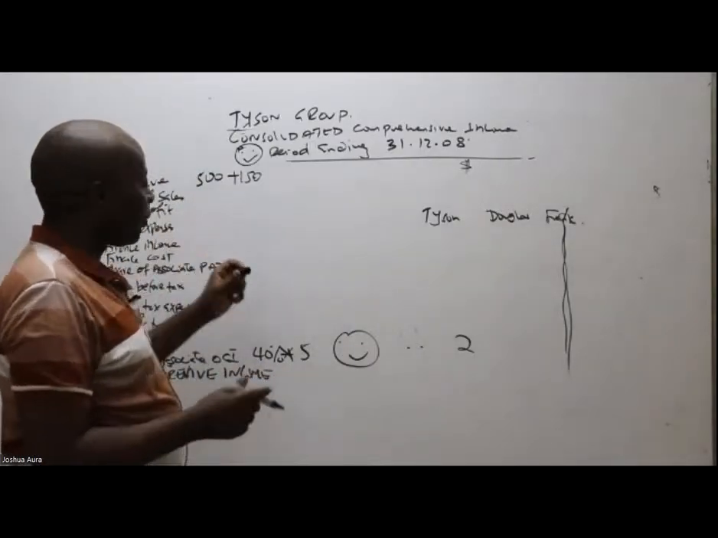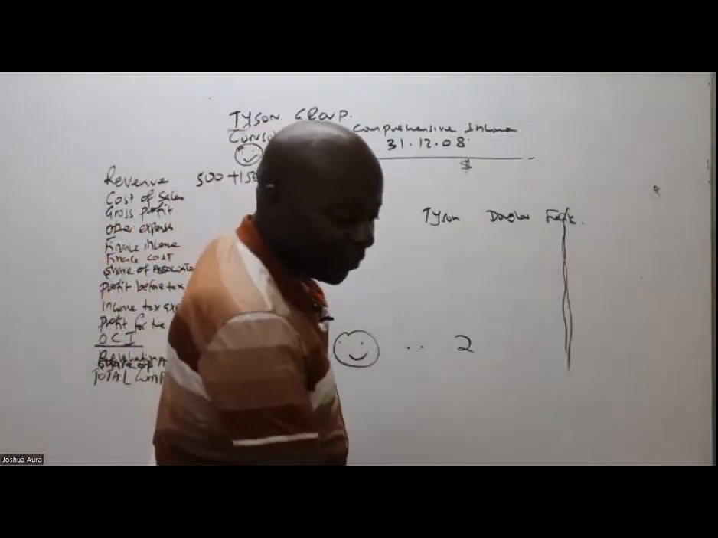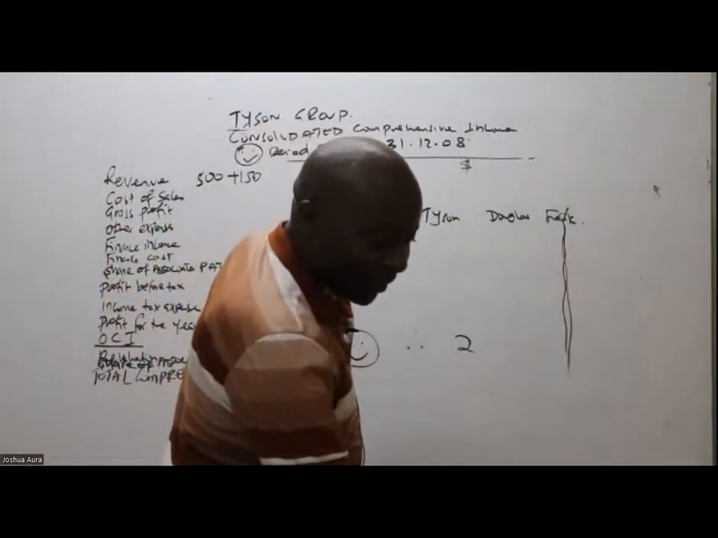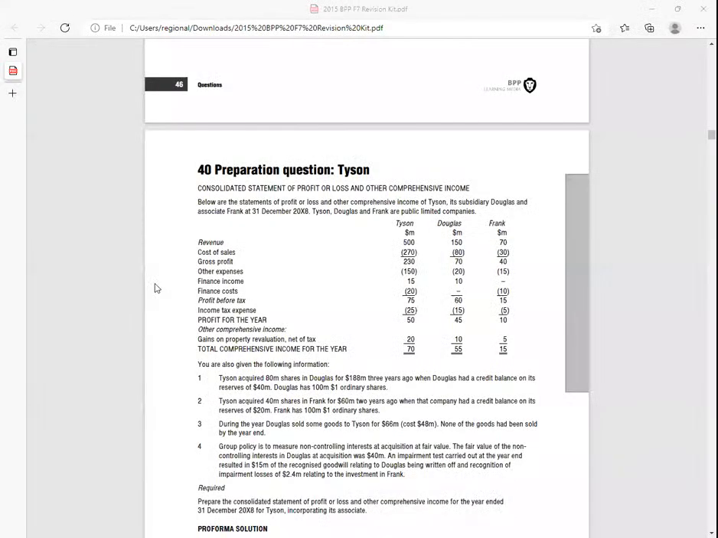Now you go to cost of sales. In cost of sales, I can see 270 and 80.